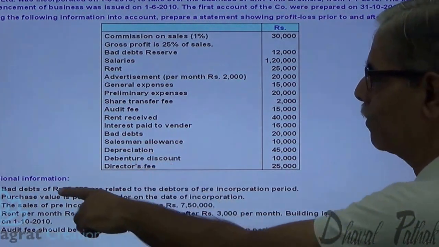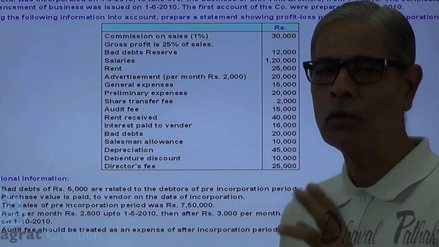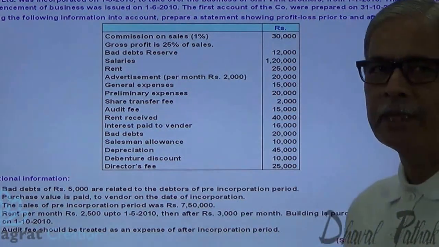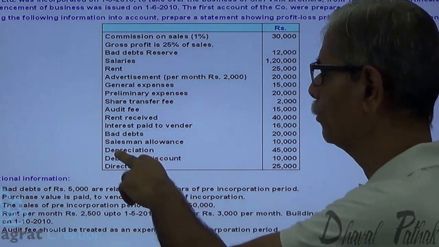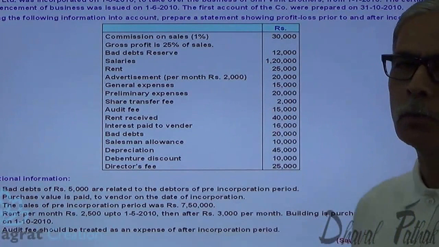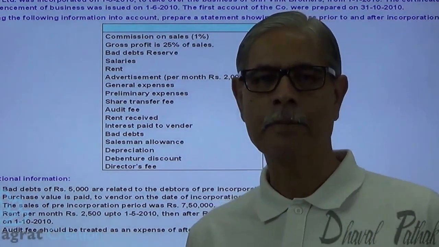Bad debts, 5,000 related to pre-incorporation. So 20 minus 5, the remaining bad debts, are post-incorporation. Salesman allowances will be distributed in the sales ratio, depreciation in the time ratio, and debenture discount and director fee are post-incorporation expenses. After explaining in this fashion, let me start.